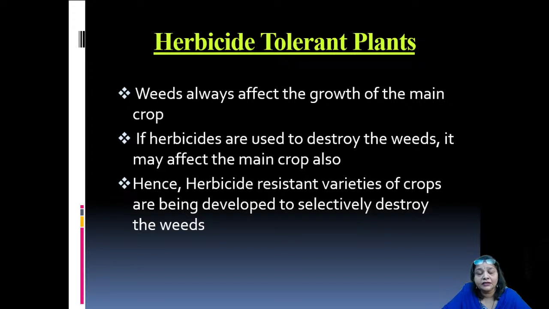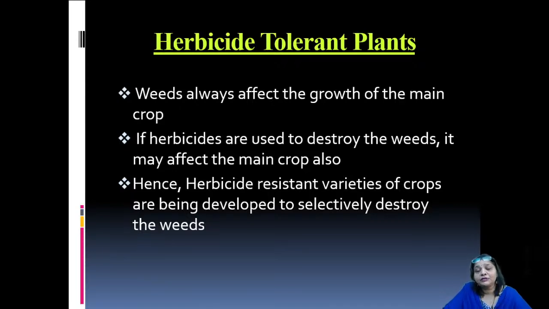Okay, so these weeds affect the growth of the main crop. Now, how do they affect? The weeds are very fast growing plants, and they always show lots of vigor in growth. So they do not allow the main crop plants to grow near them. And there are, of course, many other factors, physical as well as chemical factors, environmental factors also. But these weeds always affect the growth of the main crop.